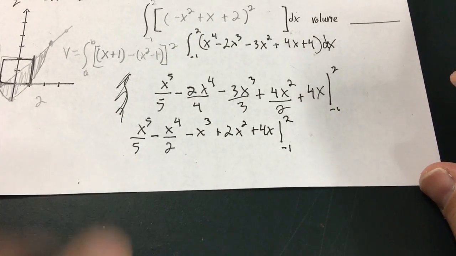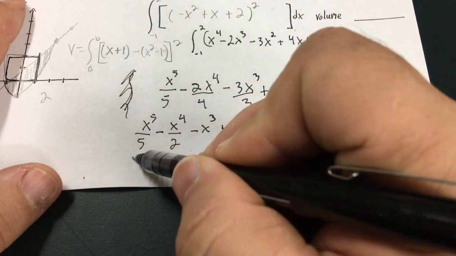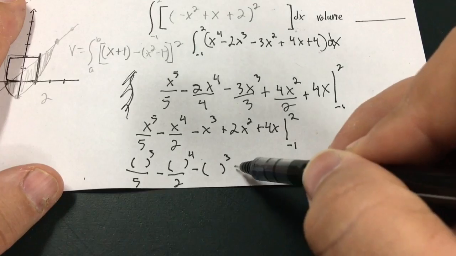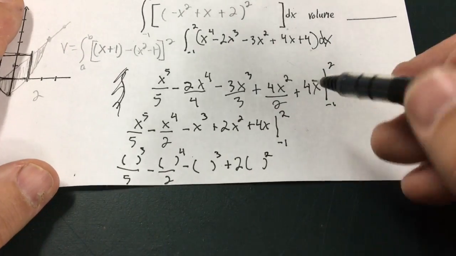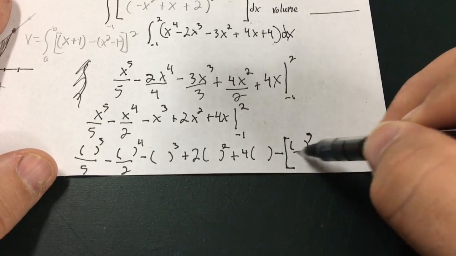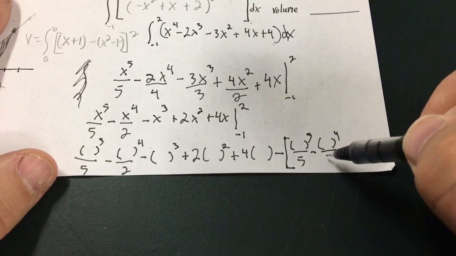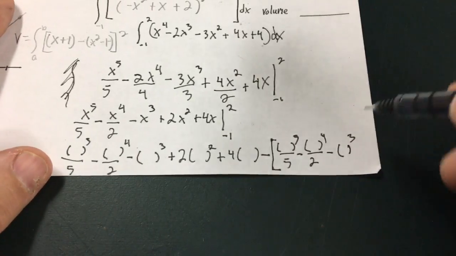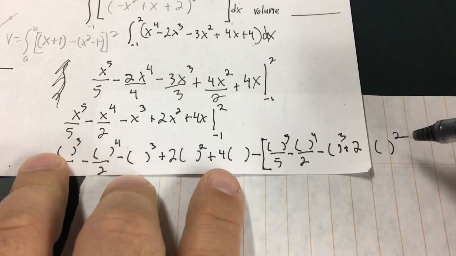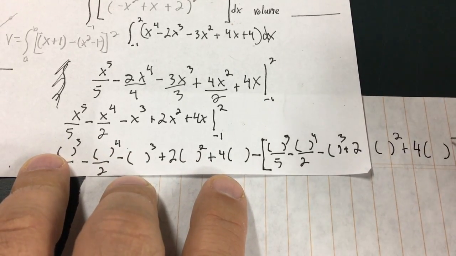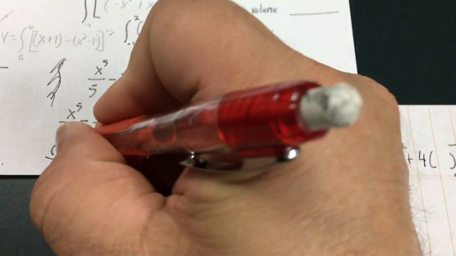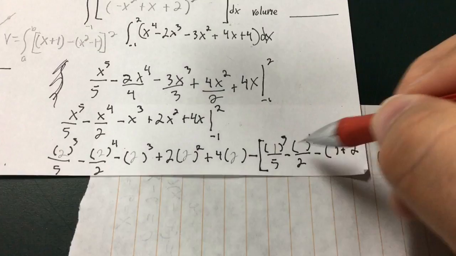This is going to be a whopper. I'm going to do it below. So it's going to give me something to the fifth over 5 minus something to the fourth over 2 minus something cubed plus 2 times something squared plus 4 times something, minus something to the fifth over 5 minus something to the fourth over 2 minus something cubed plus, run out of room, 2 times something squared plus 4 times something. Now I have to plug in all these values. That's going to be 2 up front and 1 in the back.